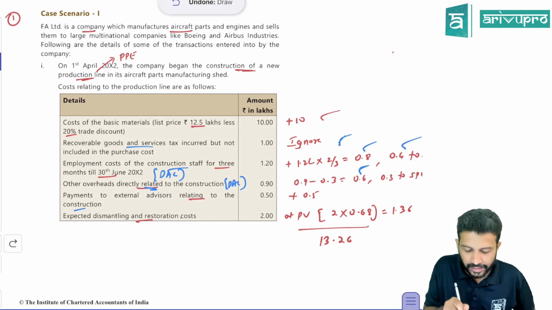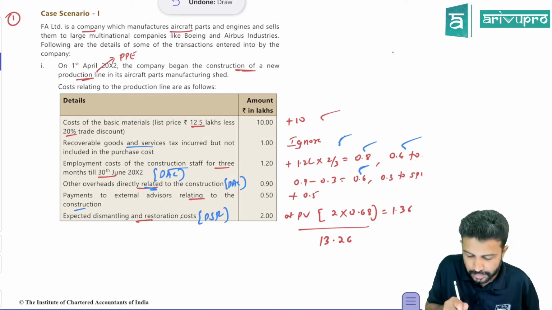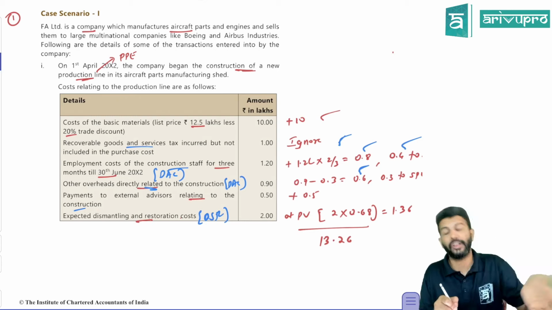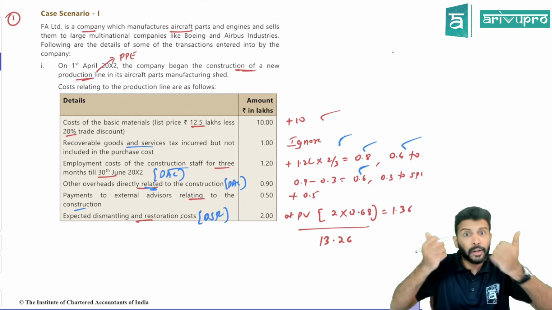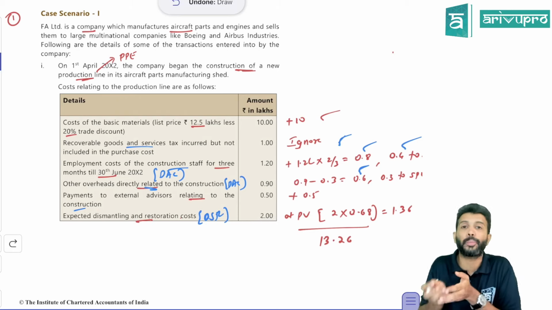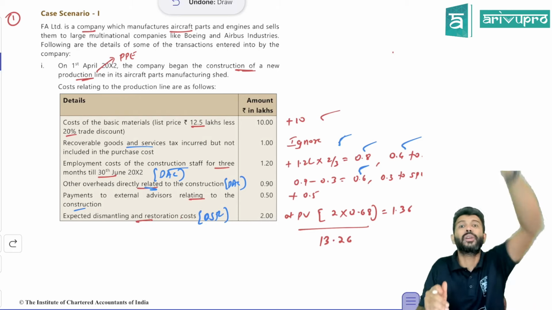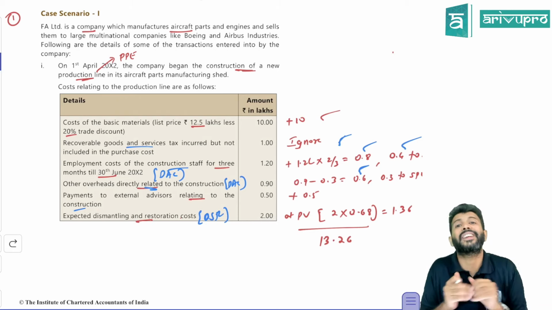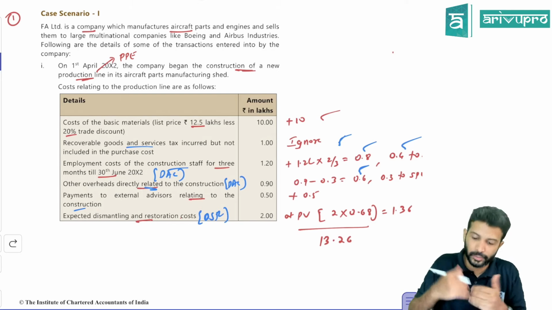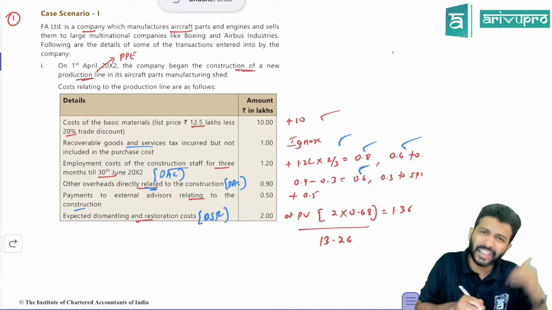Expected dismantling and restoration cost. In our class we used to call it decommissioning and site restoration cost, or DSR cost. Can you add a DSR cost? Yes. Full value? No. This 2 lakh rupees DSR cost you will not incur now. You will incur it in future. Hence, what does Ind AS 16 say? You can add DSR cost, but only to the extent of present value. We need to find out present value. But this 2 lakh is the future value.